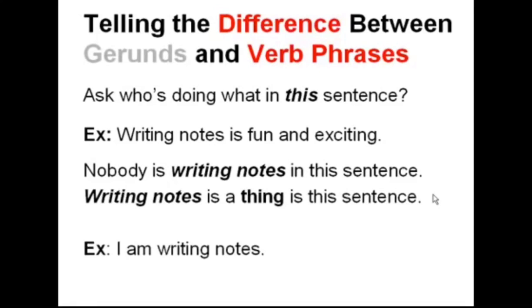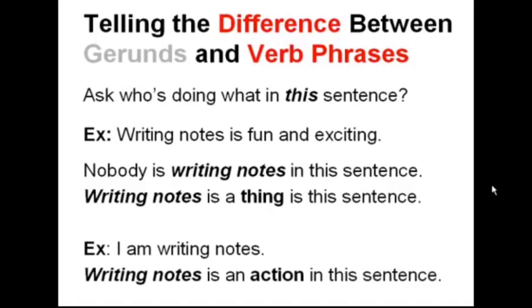I am writing notes. Well, what's the action here? Am writing. It's a verb phrase. Who is writing? I am writing. So here, am writing is functioning as a verb rather than a gerund, or the noun form of a verb. Writing notes is the action in this sentence.